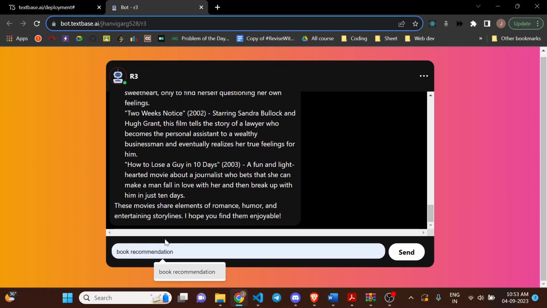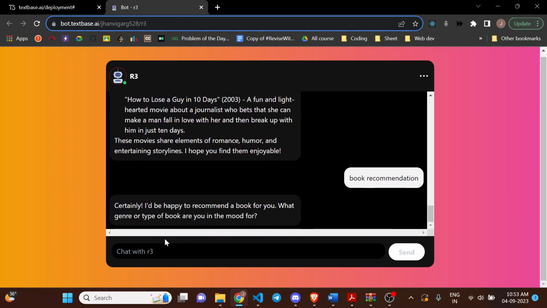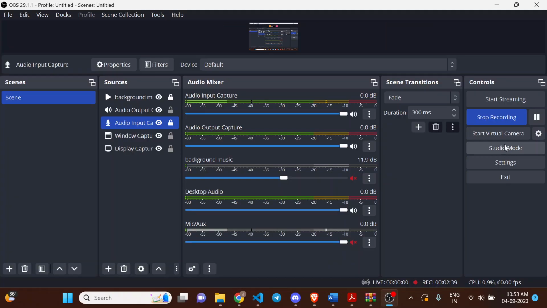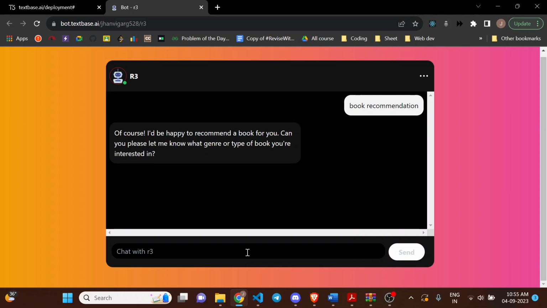Let's say moving to the book recommendation part. So it is asking which genre I am choosing. Let's say I am choosing mystery for now. So basically I am asking for book recommendations, and it is asking for the genre or type I am interested in. Let's say I am giving it mystery.